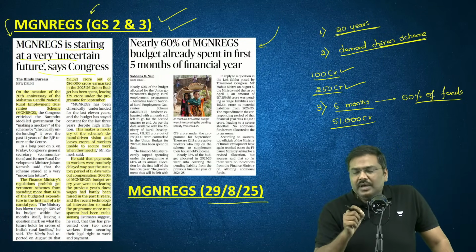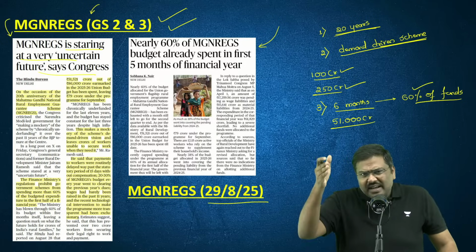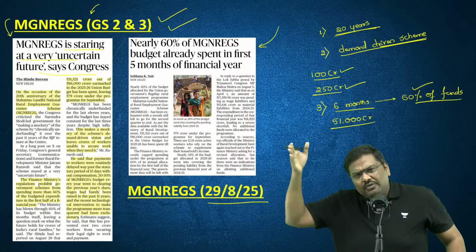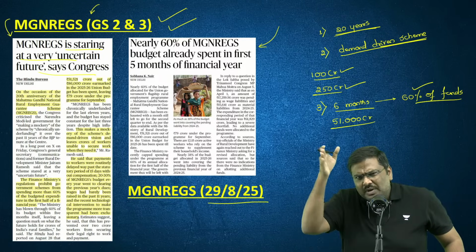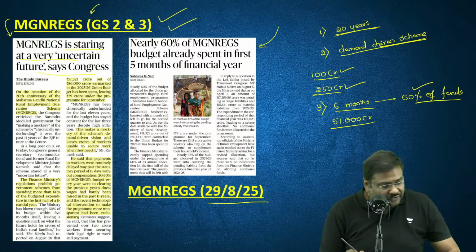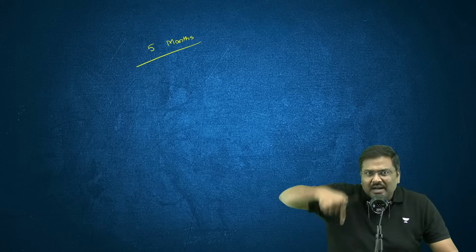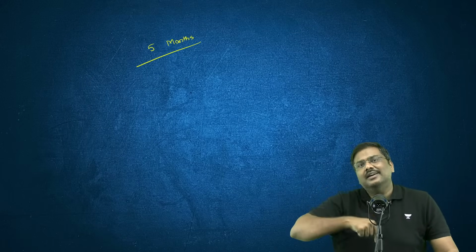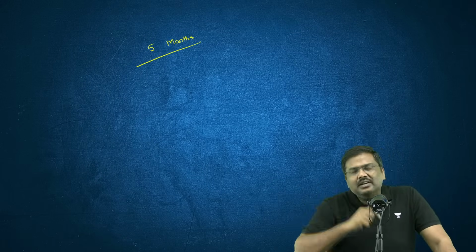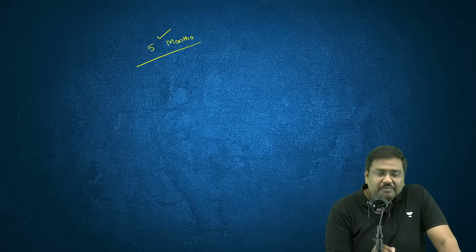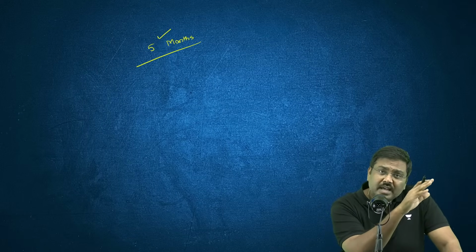The concern now is you want to limit your expenditure to 60% of allocation. That comes out to be 51,000. In the first 5 months, and I hope all of you understand this, we are in the 6th month of the current financial year. So in the first 5 months, most of the funds have been utilized.